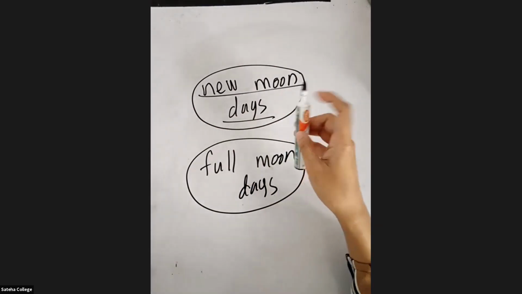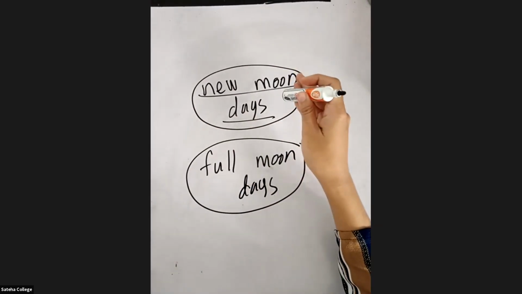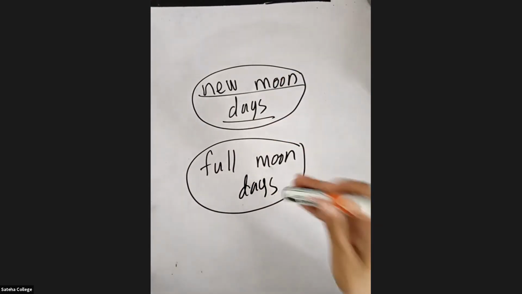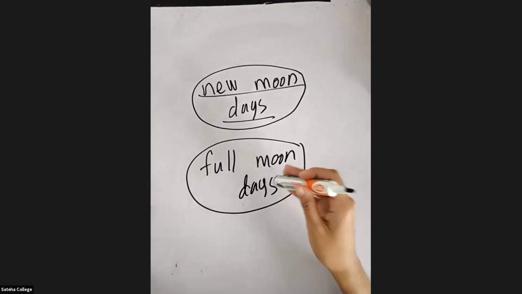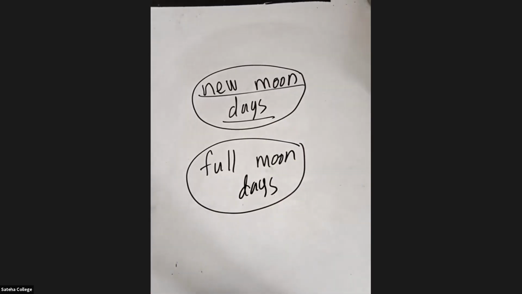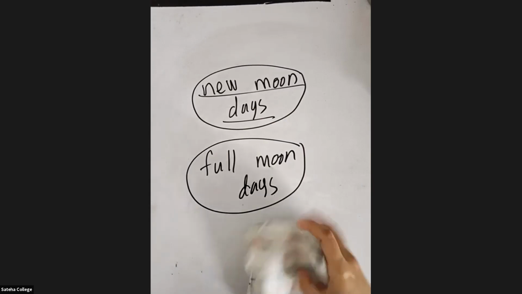So if they ask you what day a solar eclipse can occur, it can occur on a new moon day. What day can a lunar eclipse occur? It can occur on a full moon day. Yeah, umbra, we studied that in grade 7. Okay, students, now we'll move on to our next part.